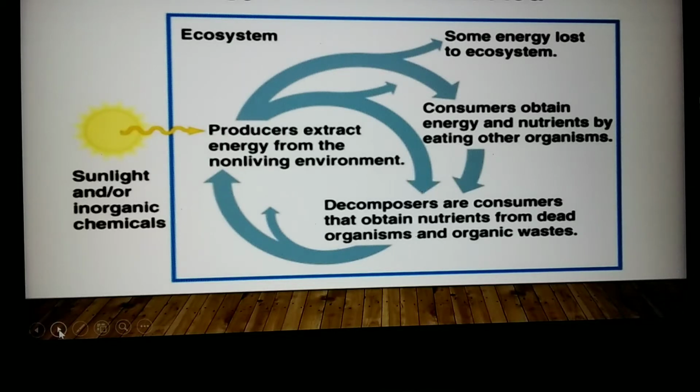The plants produce glucose, get their energy and store it in the form of starch, which is taken up by the consumers. After eating, they get the energy, and after their death the decomposers consume these dead and decaying organisms for the nutrients and leave the organic matter in the soil. During this course some energy is lost to the ecosystem.